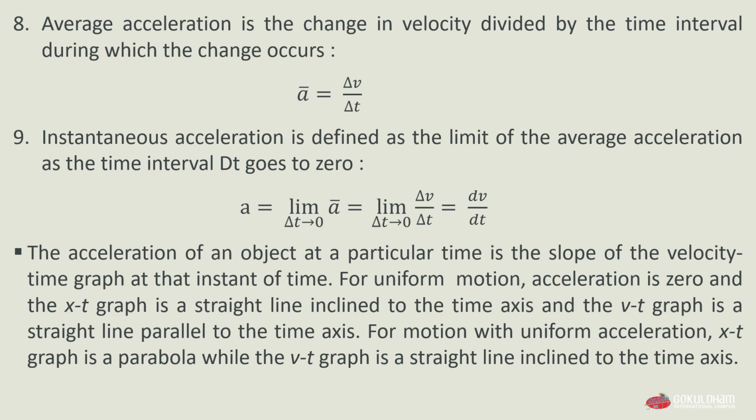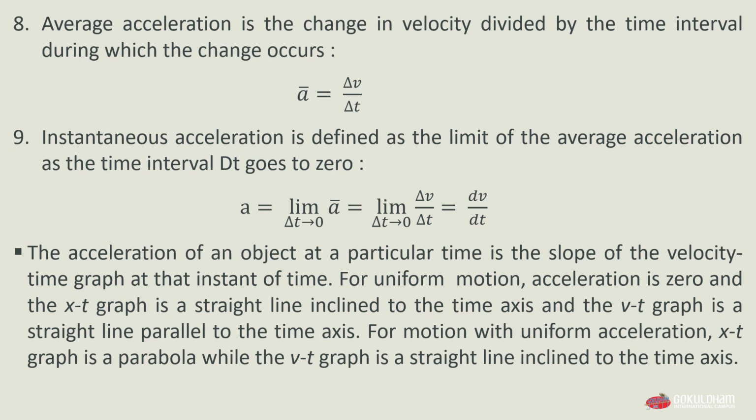For uniform motion, acceleration is 0 and the x-t graph is a straight line inclined to the time axis and the v-t graph is a straight line parallel to the time axis. For motion with uniform acceleration, the x-t graph is a parabola while the v-t graph is a straight line inclined to the time axis. 10th, the area under the velocity-time curve between times t1 and t2 is equal to the displacement of the object during that interval of time.